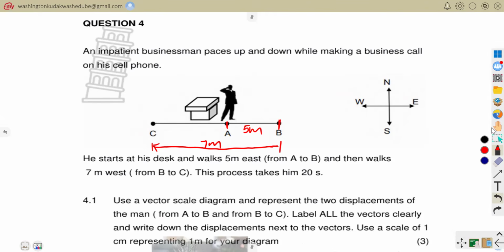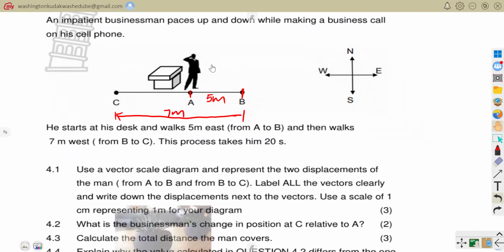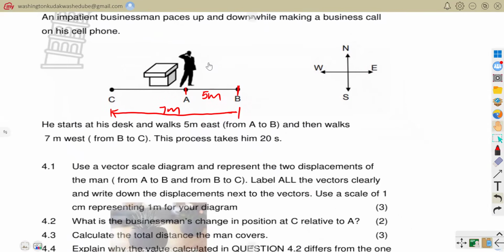So the question there wants us to draw a vector diagram. So the vector diagram is for the passing of that businessman. So how do we draw a vector diagram? We simply start drawing our first vector.